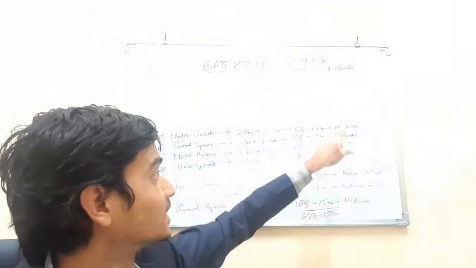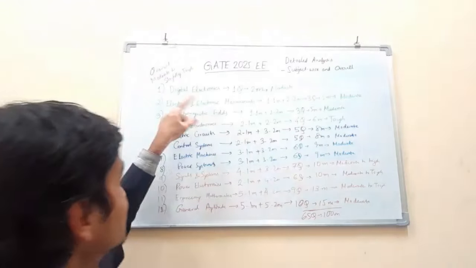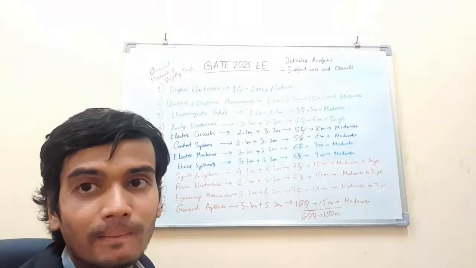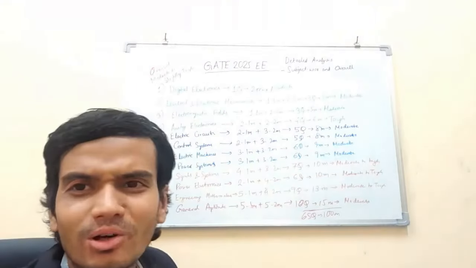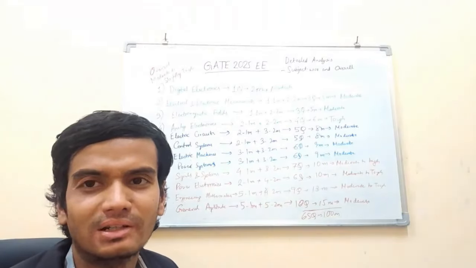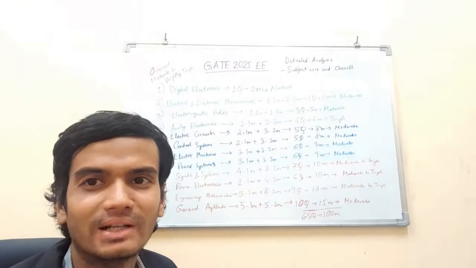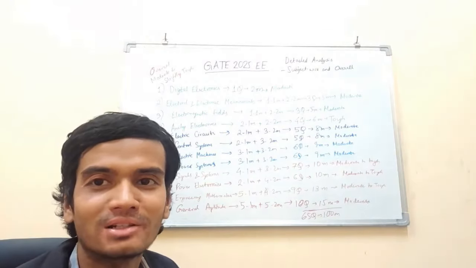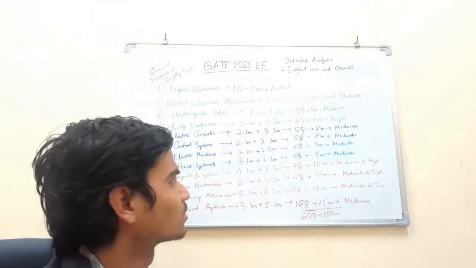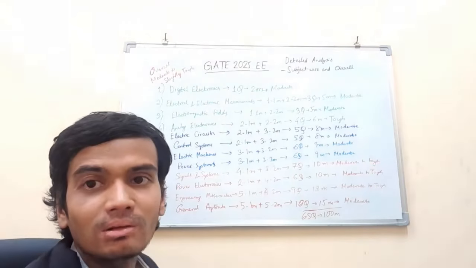Keeping in mind the difficulty levels of different subjects, as I have explained, overall difficulty in my opinion will be moderate to tough. And the topper's marks, as we all know, are around 80, just above 80, but generally it is not expected that the topper will get that much. But somehow he has managed. It's an exceptional performance in this paper because it was not that easy, in my opinion.